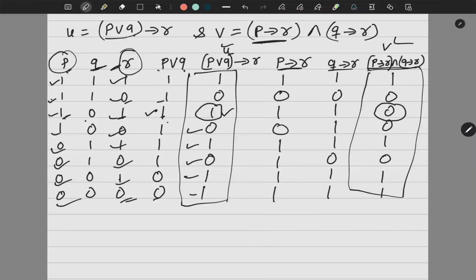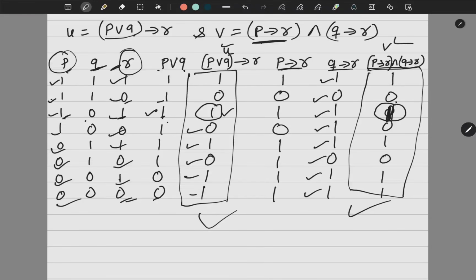The other one is Q implies R. So let me quickly check this also. This is correct. This is correct. This is correct. This is correct. Correct. Correct. Correct and correct. Now these are correct. Now you need to check AND. So 1 1 is 1, 0 0 is 0, 1 1 is 1. See now, I got the same, it is logically equivalent. So this is the beauty of these questions, immediately you can catch your mistakes.